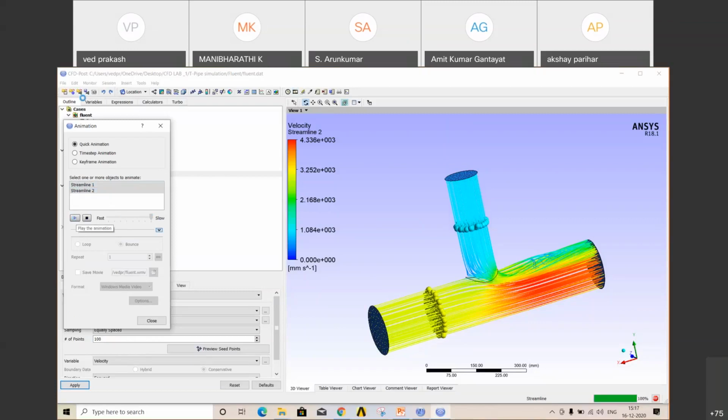Now some of you might have a doubt about why it is blue and why it is yellow. The color is because this is 1 meter per second velocity and this is 3 meters per second velocity. So because of the difference in velocity, it is showing different colors. If we plot a temperature contour, then this will be red because of high temperature.